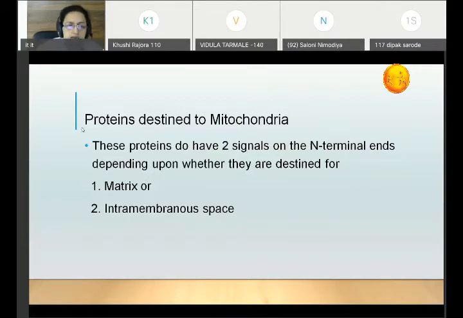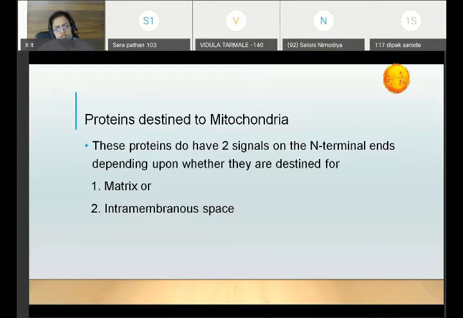Now, the proteins which are destined to mitochondria have two signals. Either they are directed to the matrix, or they are directed to the intermembrane space. If they are directed to the matrix, one signal is there for the direction of the proteins to the matrix. These signals are present on the N-terminal ends of the proteins, remember this. And the second signal is there for the intermembrane space. Now, which proteins are directed to the matrix and which are directed to the intermembrane spaces?